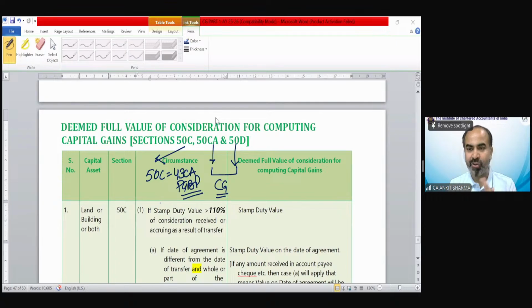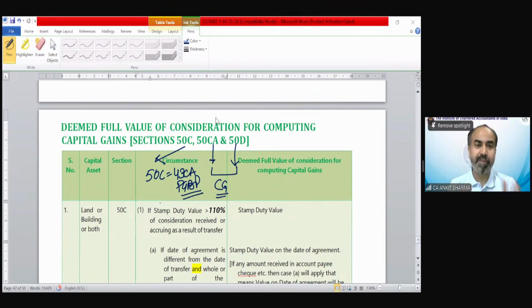Rajveer is saying the value of building will not exceed stamp duty. Yes, it was like that. But I believe that because you must have taken those lectures around 15 or 20 days before, you might not be able to recall those provisions right now.